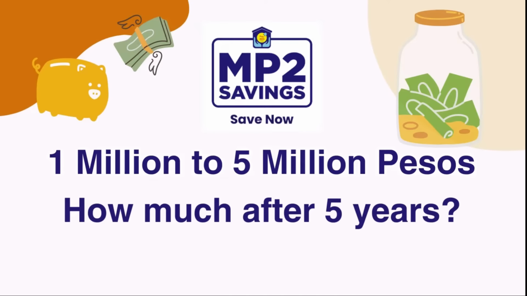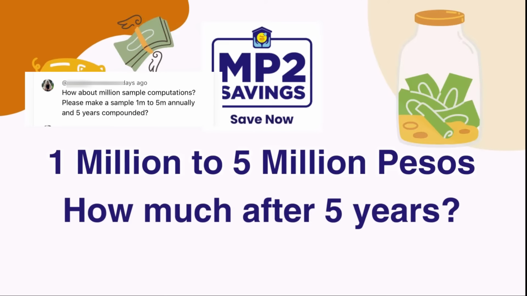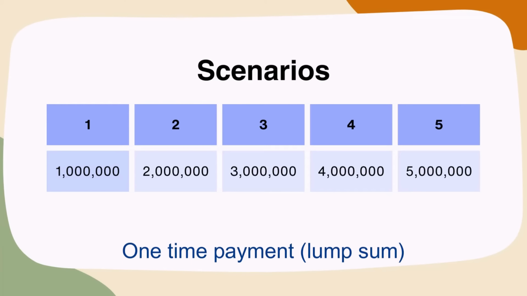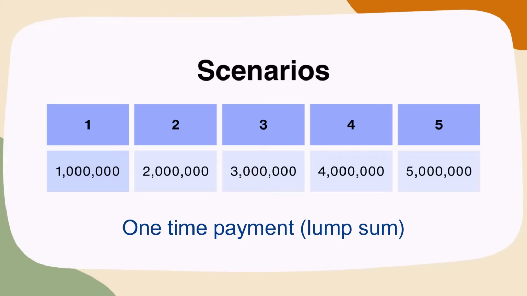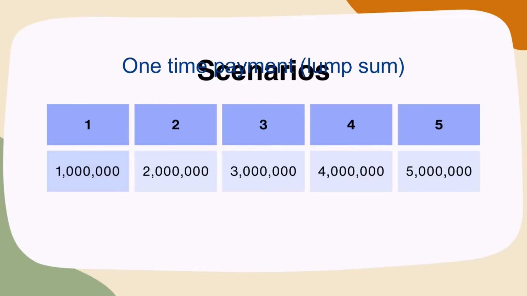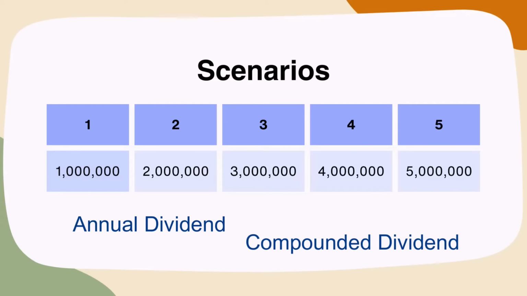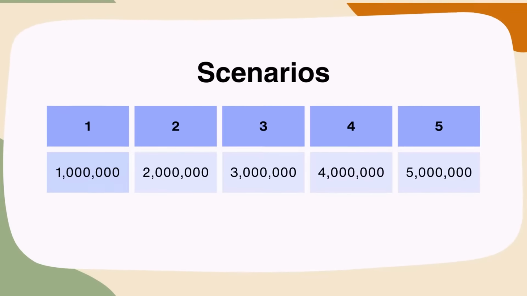Merong nag-request ng sample computation ng 1 million to 5 million pesos. How much after 5 years? For this exercise, meron tayong 5 scenarios na gagamitin. One-time payment lahat ng 1 million up to 5 million pesos. And then, for each scenario, meron akong calculation ng annual versus compounded dividend para malaman kung gaano kalaki ang difference.